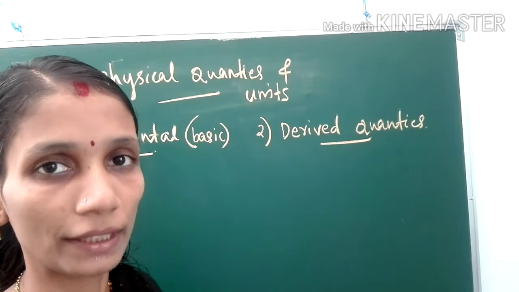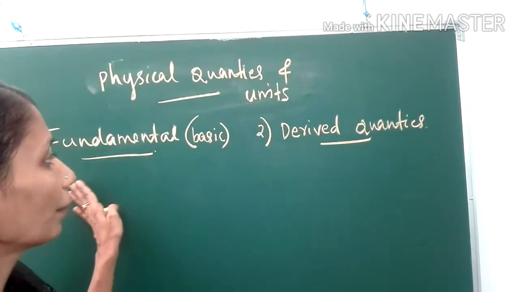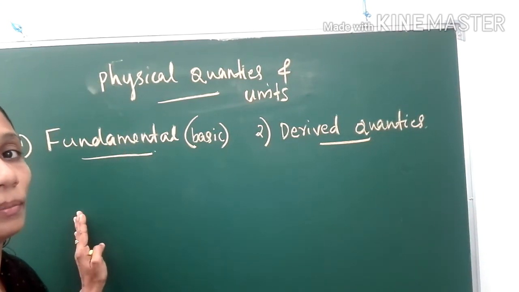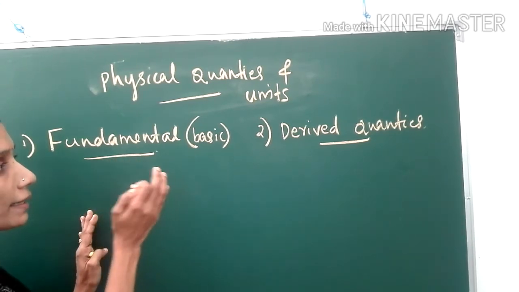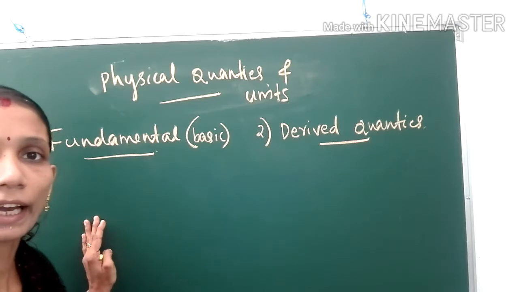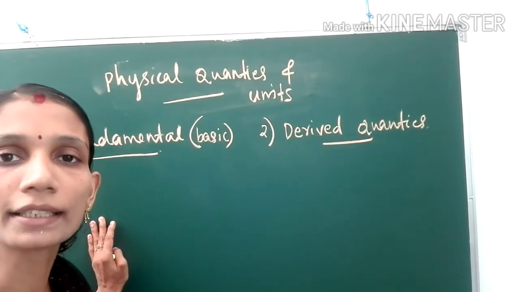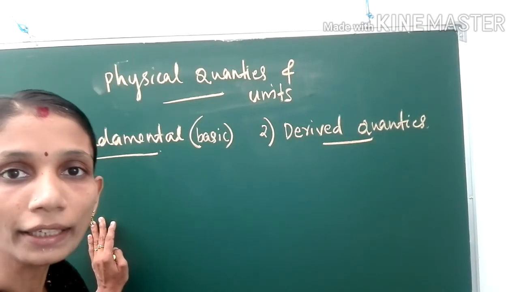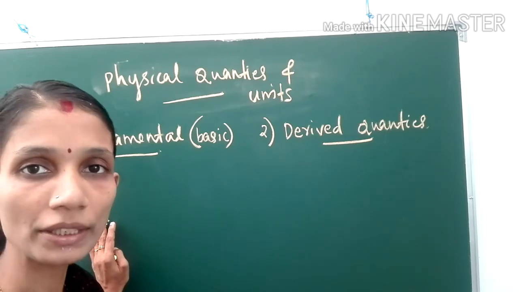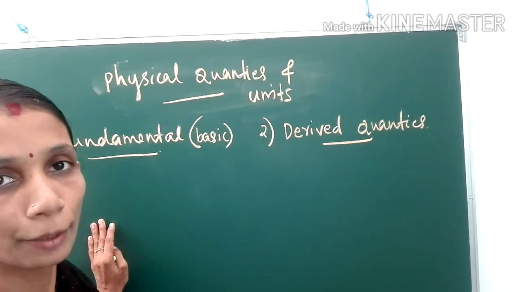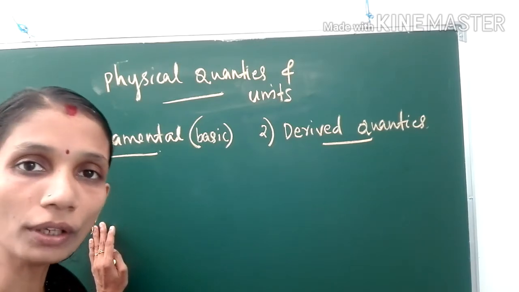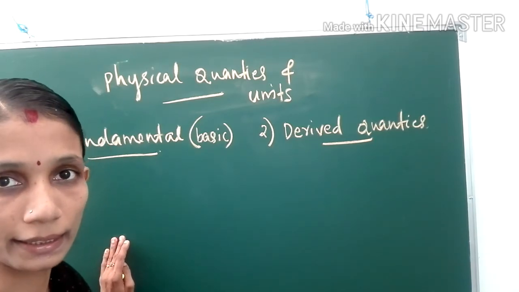Okay, we can take the first one, fundamental quantities or basic quantities. That means we can measure these quantities directly. Any quantity that we can measure directly is known as a basic quantity or fundamental quantity.